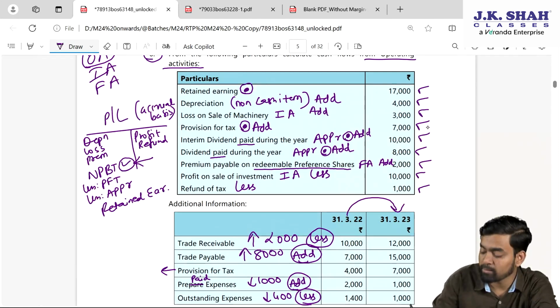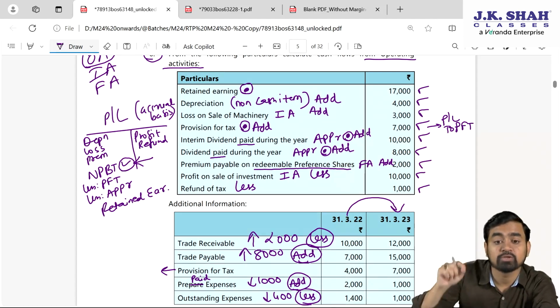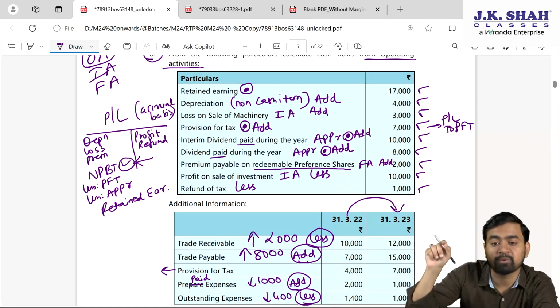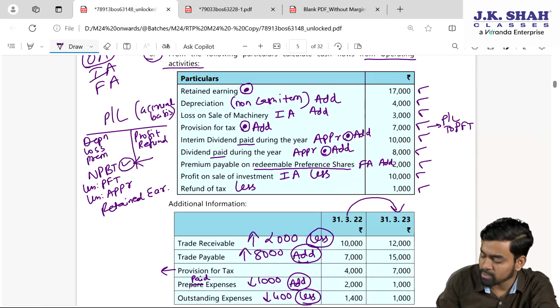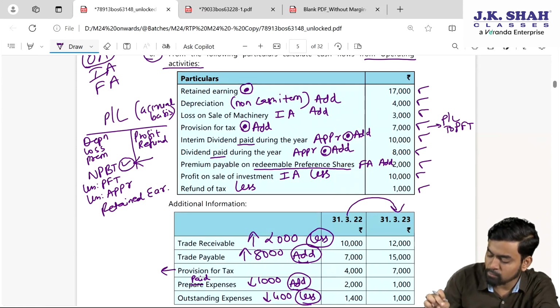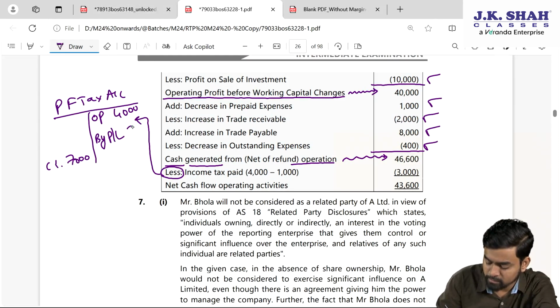So any provision entry is what? P&L to provision. P&L to provision is the journal entry for provision. Fine. So here we are creating provision for tax. My entry would be P&L to provision for tax. So on the credit side of provision for tax we will write by profit and loss. Amount is how much, my dear students? Provision for tax 7,000.